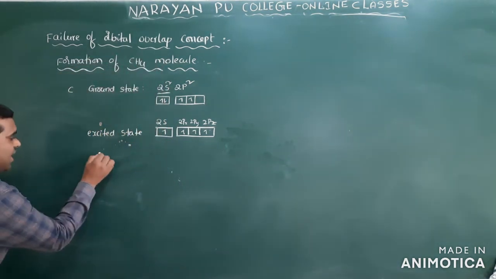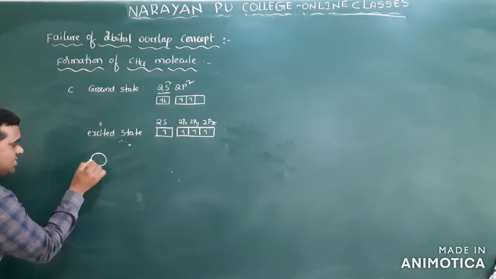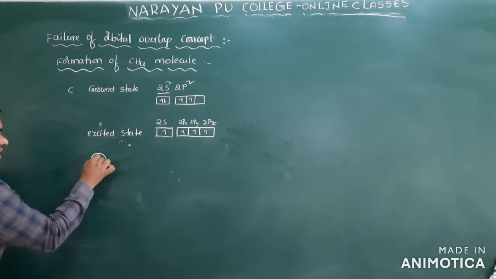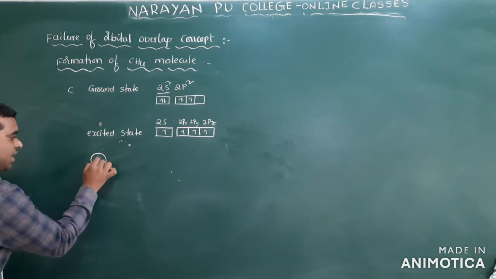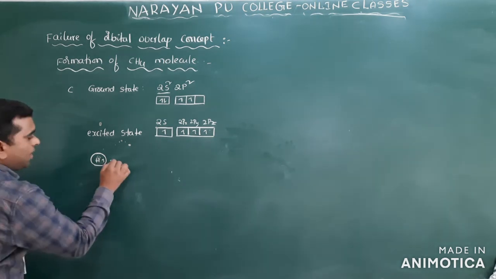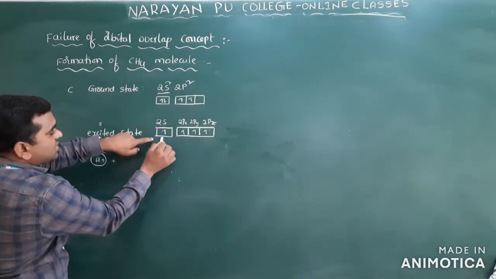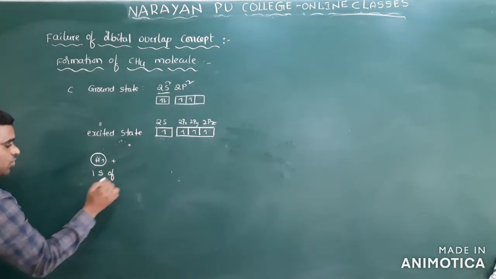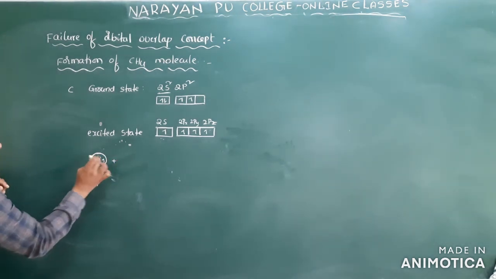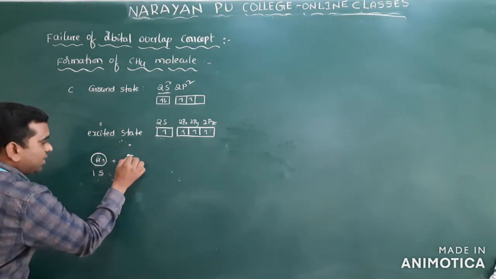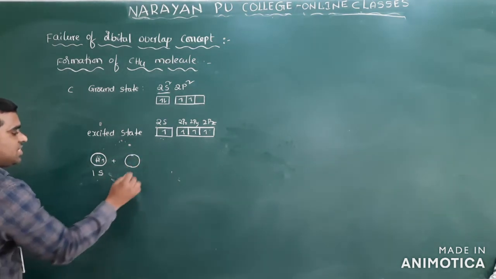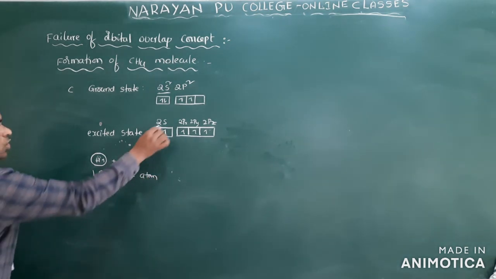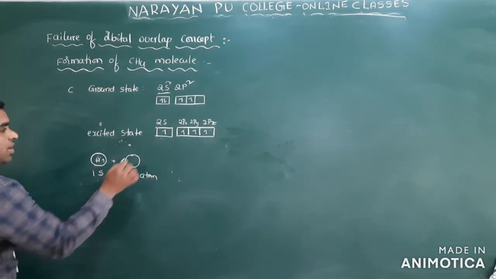First one, I will write here. One electron is with the hydrogen, the 1s orbital of hydrogen. Plus here the carbon atom, with its 2s orbital. Hydrogen I have already written here. And here, this is the carbon atom, which has the 2s orbital.